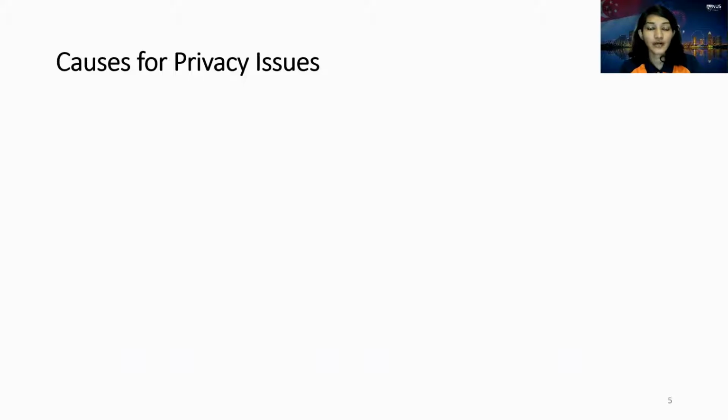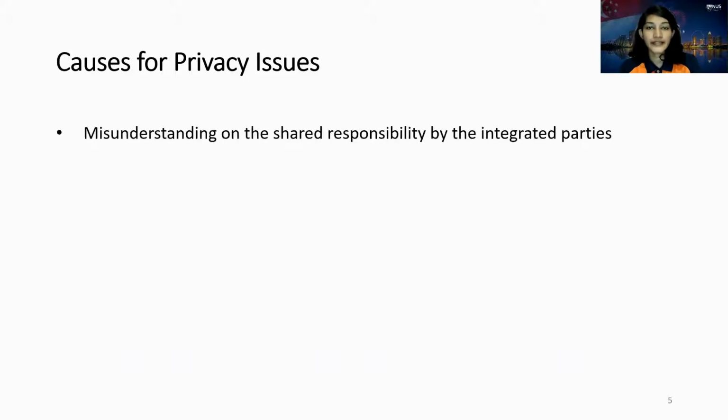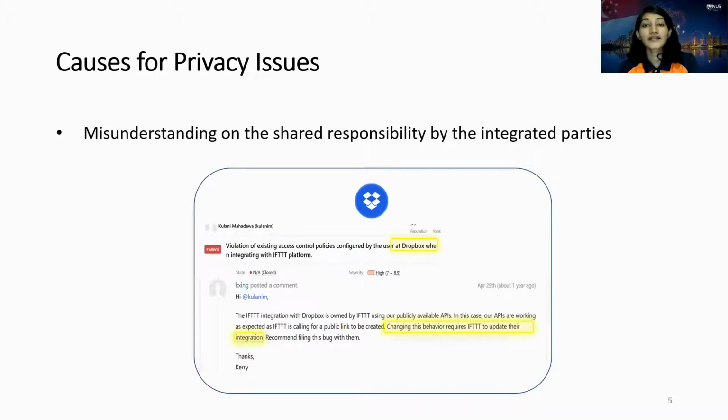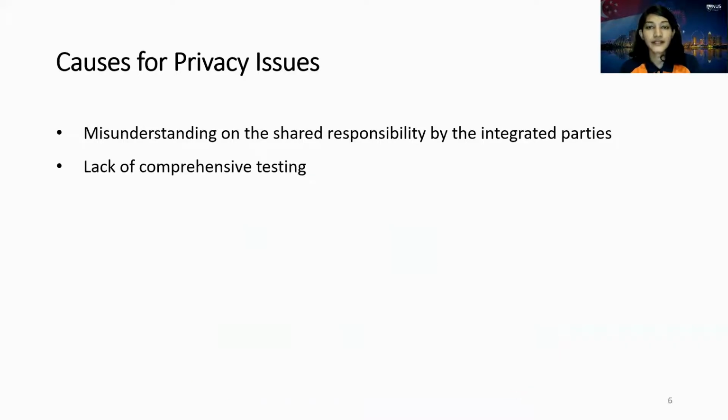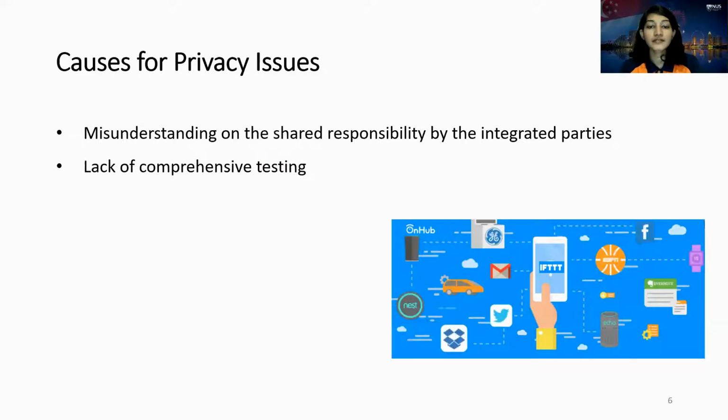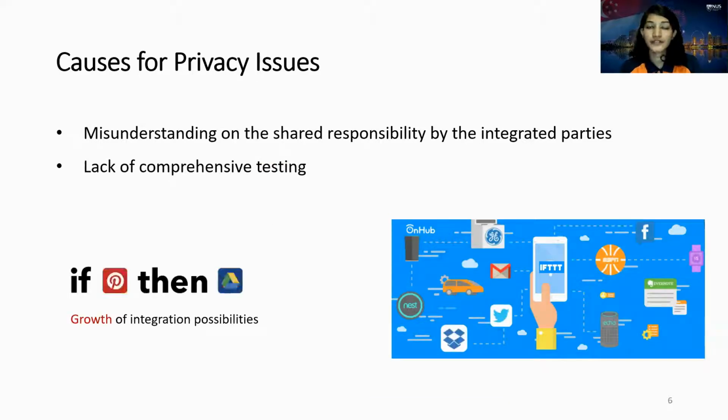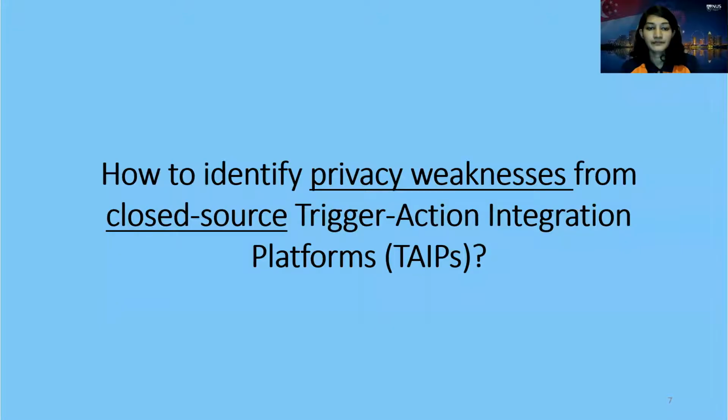We identify at least two causes for privacy issues. One is a misunderstanding of the shared responsibility by the integrated parties. This integration involves interfaces provided by each of the parties. However, there is a lack of coordination between them to provide necessary support for the user to control their private data. Second, a lack of comprehensive testing. This is challenging due to the exponential growth of integration possibilities. So we answered the question: how to identify privacy weaknesses from transaction integration platforms, which we call TYPs.